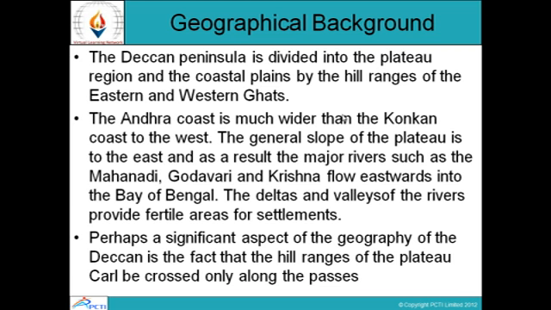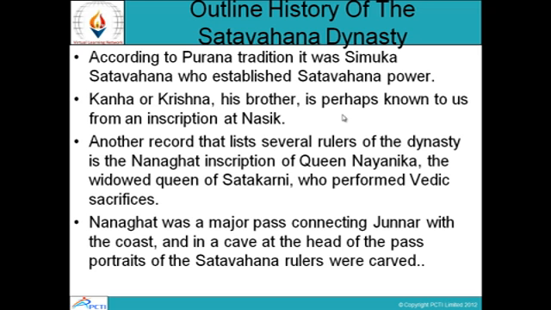Perhaps a significant aspect of the geography of the Deccan is the fact that the hill ranges of the plateau can be crossed only along the passes. Outline the history of the Satavahana dynasty. According to Purana tradition, it was Simukha Satavahana who established Satavahana power.